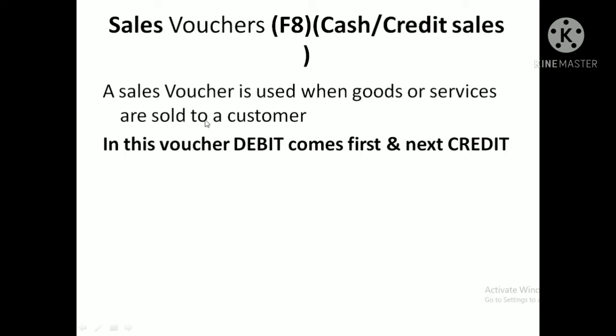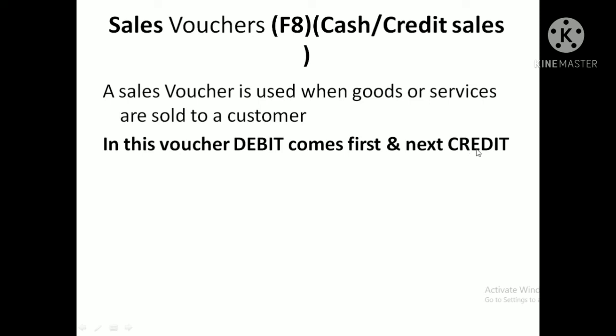This is a major difference between the receipt voucher and the sales voucher. You use the sales voucher when the company is selling goods and services to customers, whether cash or credit sales. This is very important. Then we use the sales voucher with the functional key F8. While passing the transaction with the help of the sales voucher, you will get the debit option first; you record the debit account, which is the account you are going to debit.